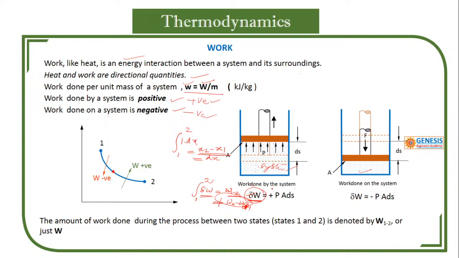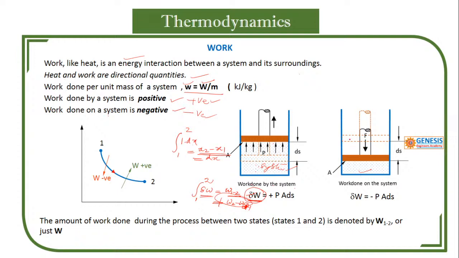Only after passing some path, that is, having some path, then we can say it is added, it is rejected, work done by the system, work done on the system. Heat added, positive. Heat rejected, negative. Work done by the system, positive. Work done on the system is negative. By the system means the gas is able to move the piston. That is called by the system. And this is on the system.